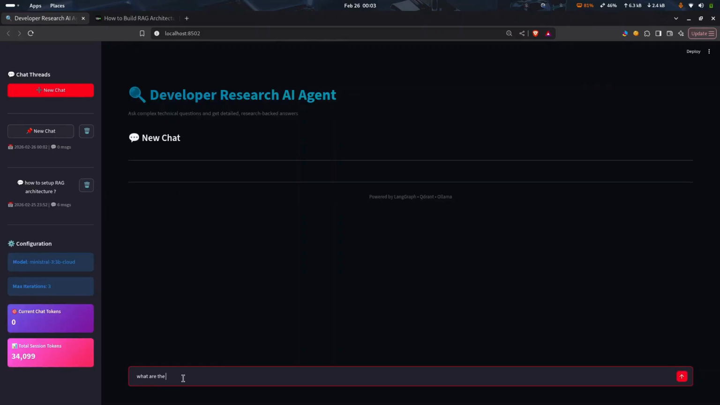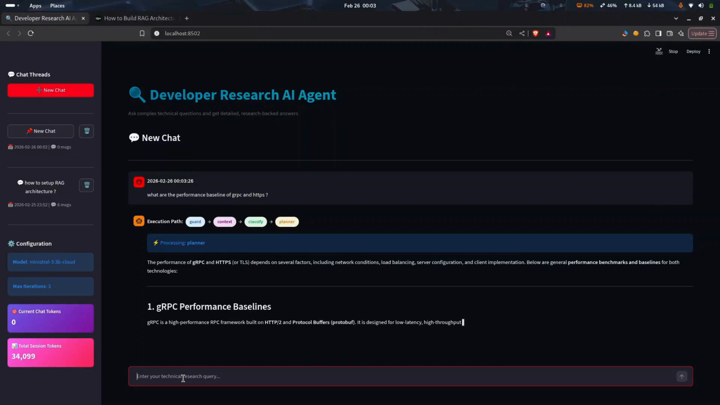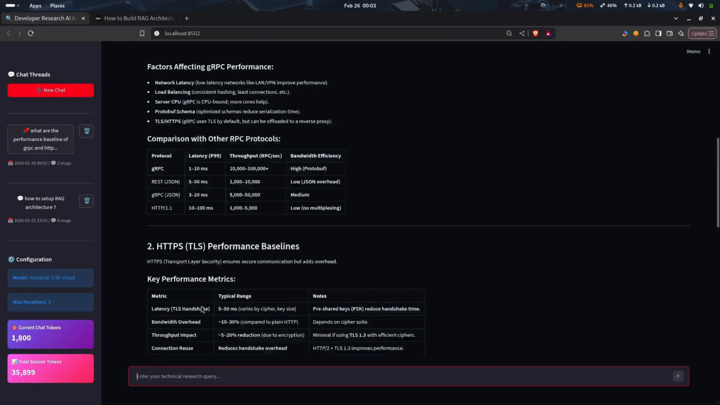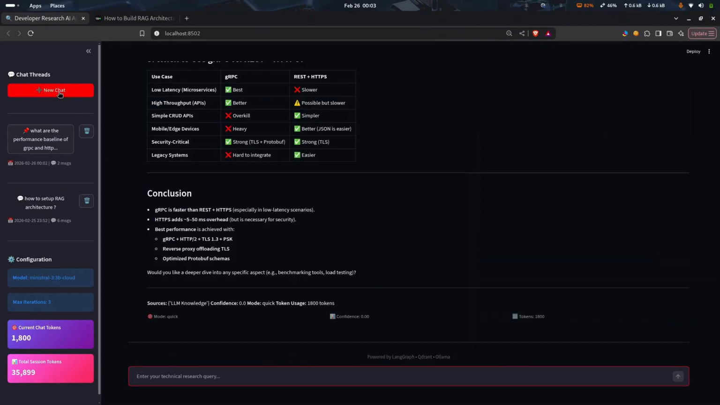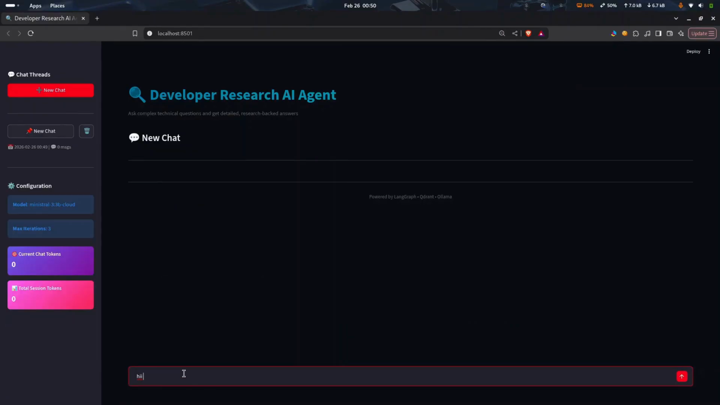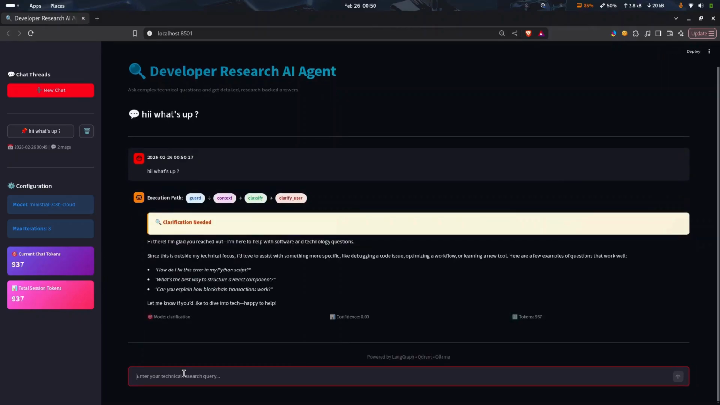What are the performance baselines of gRPC and HTTPS? It is executing in quick mode. So it is generating the response fast and quickly. Let me type some more queries also. Check the engine. Hello, what's up? You can see the response.